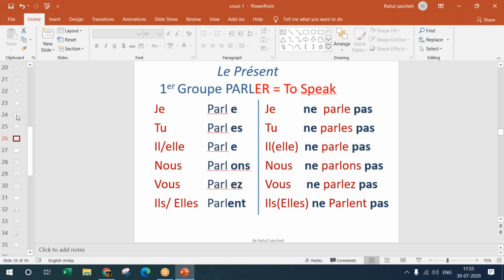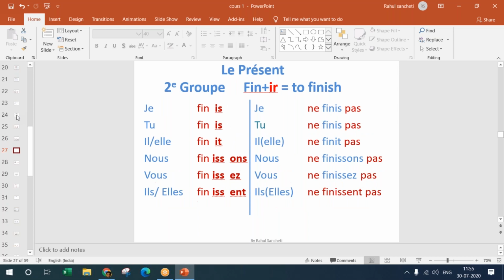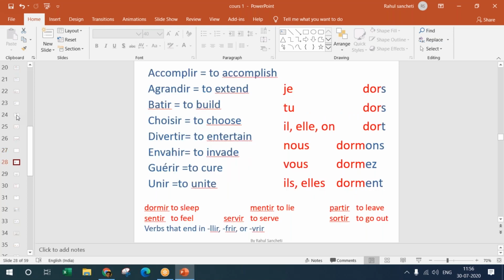I think you have done almost 15 to 20 verbs ending with ER. So for now we are moving into the second group, that is the IR ending group. In the IR ending group, there are certain verbs which are in the group, and there are also certain verbs which are not in the group, because these are a little exceptional verbs.